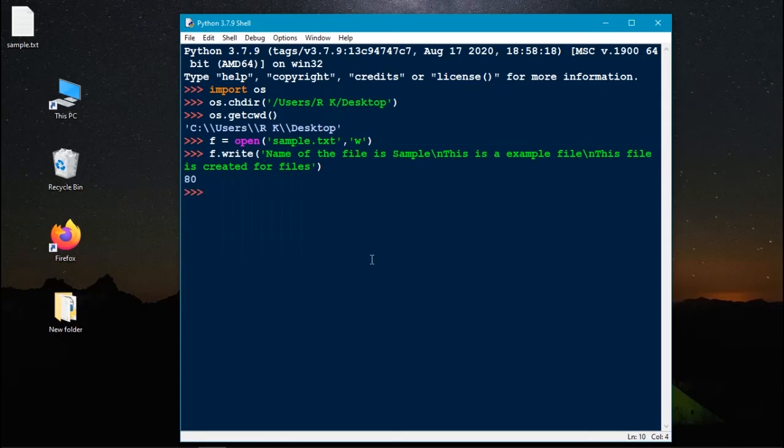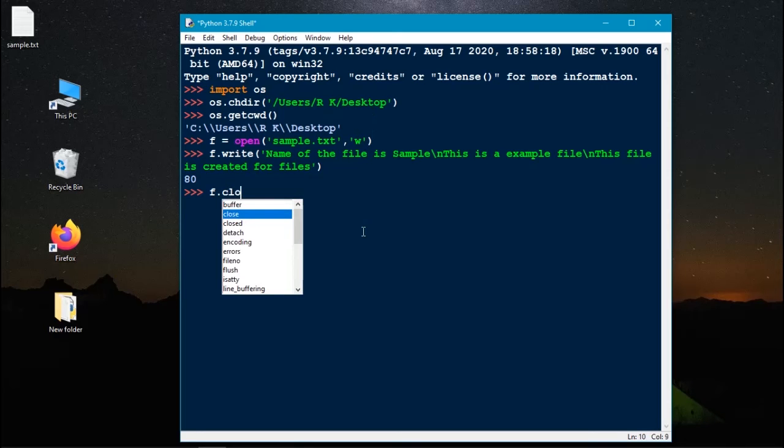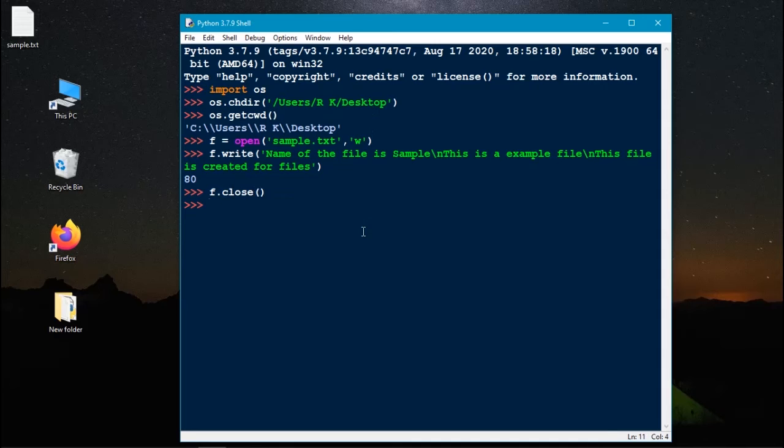If we need to read the file, we need to open the file in readable format. But now we are in the writable format. If we try to read it, it will give an error. So before we open the file in readable format, let's close the file now. Close. Here the file is closed. If we try to write some statements or change anything, it will show an error. Let's open the file in readable format.